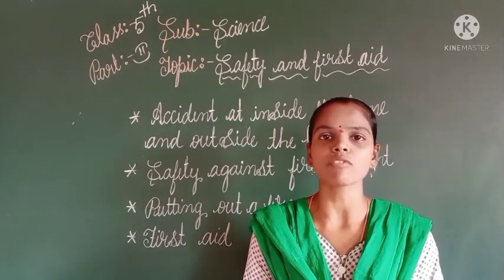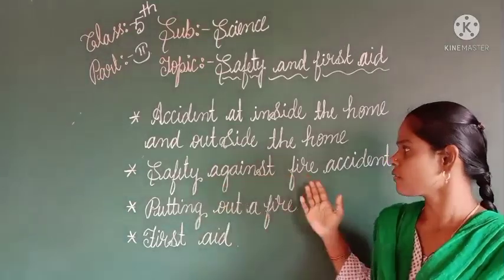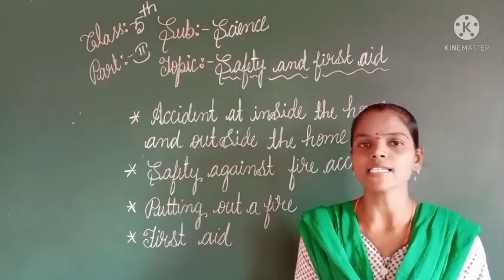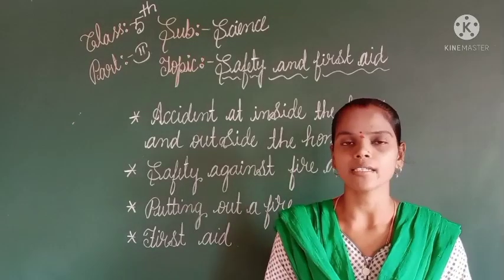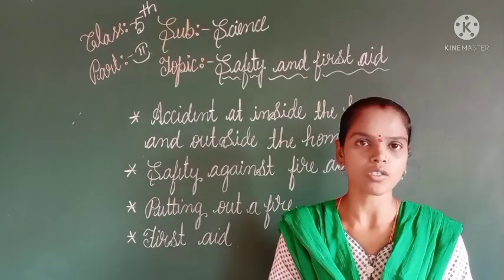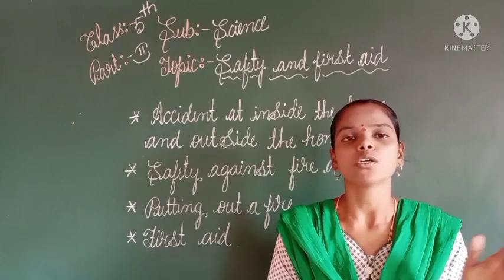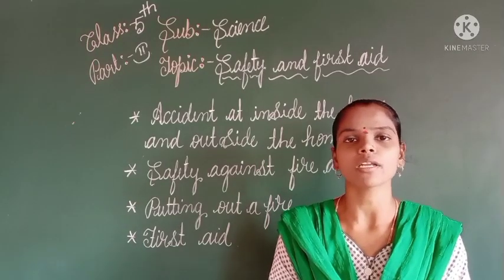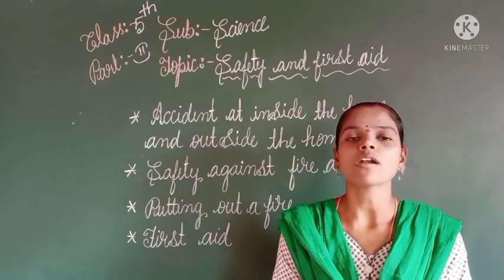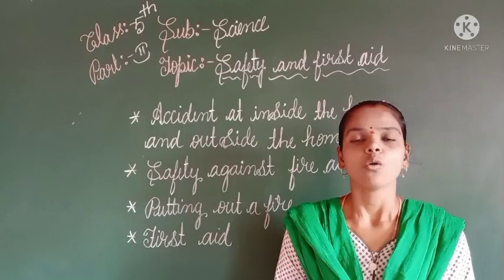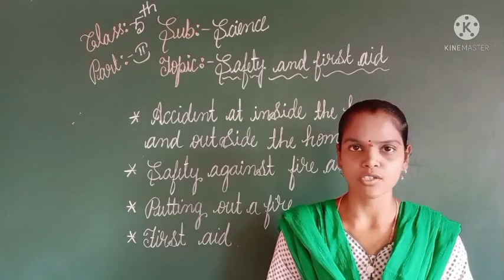We have learnt about safety against fire accidents. Dear students, a fire accident may occur at home, right? It may occur inside the kitchen due to the carelessness of a particular person. And what safety rules do we have to follow in the kitchen in front of the gas stove?